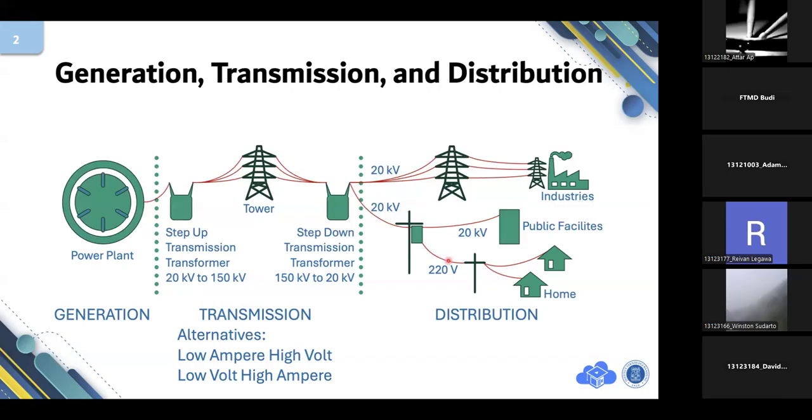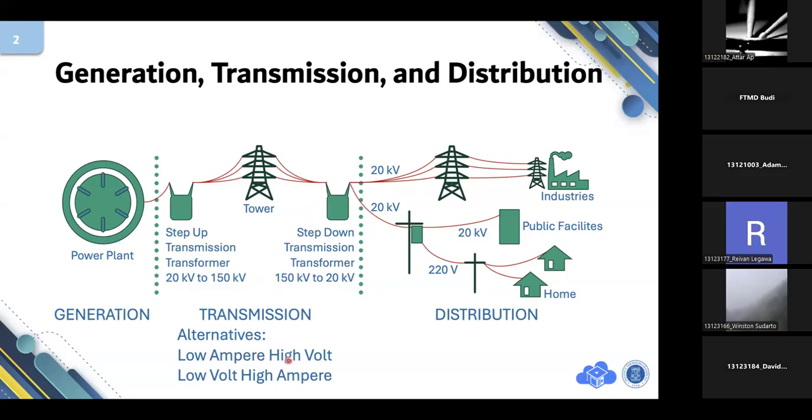The main reason why we use ultra high voltage during the transmission is efficiency. To achieve high efficiency, the transmission is conducted using high voltage instead of high ampere.